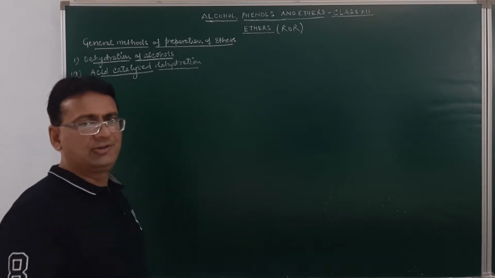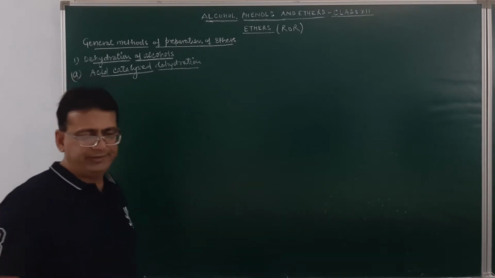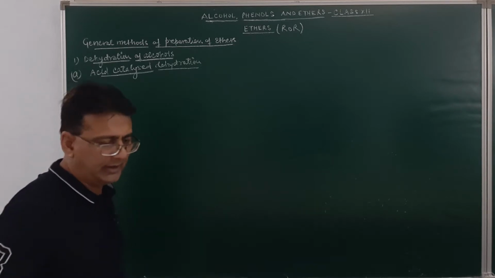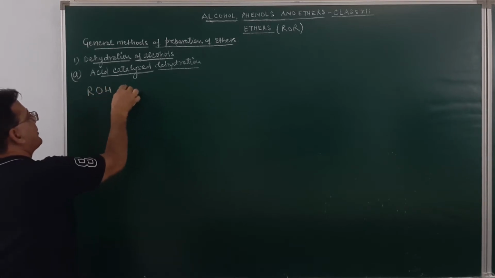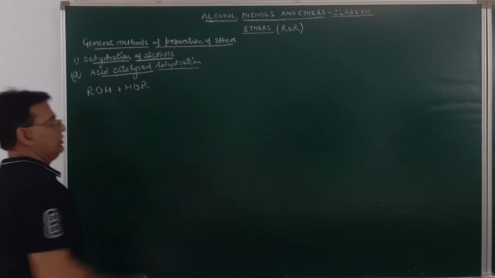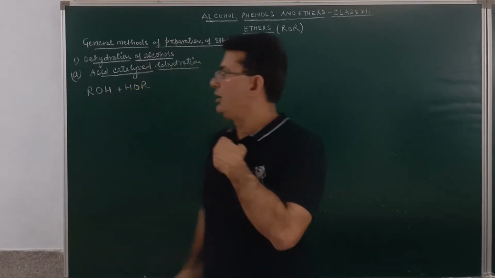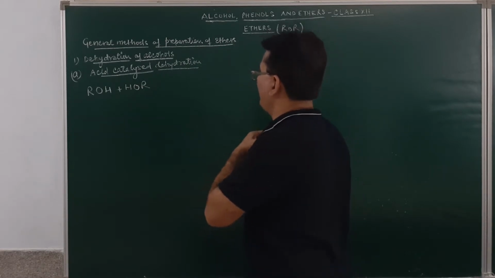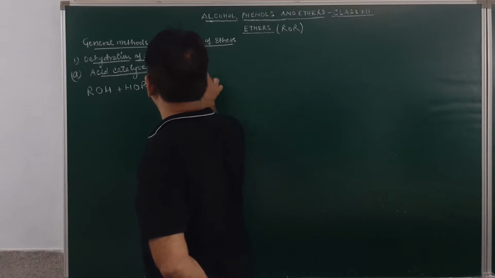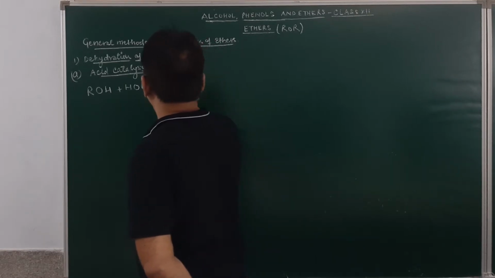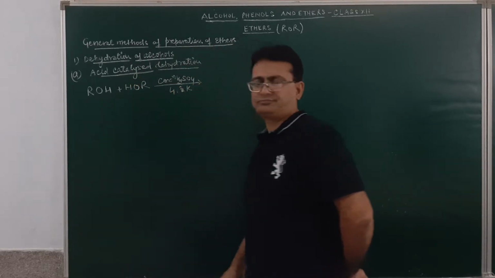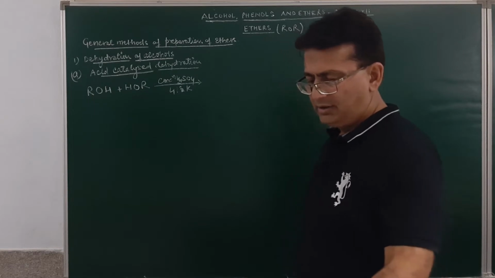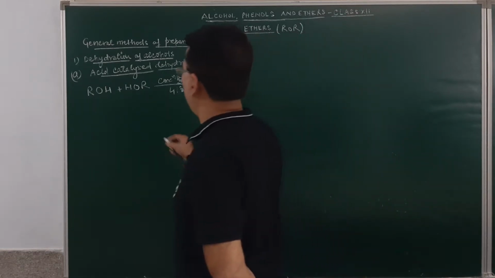Now, if you take two molecules of alcohol and treat them with concentrated sulfuric acid at the temperature of 413 Kelvin, it will result in the formation of an ether molecule.